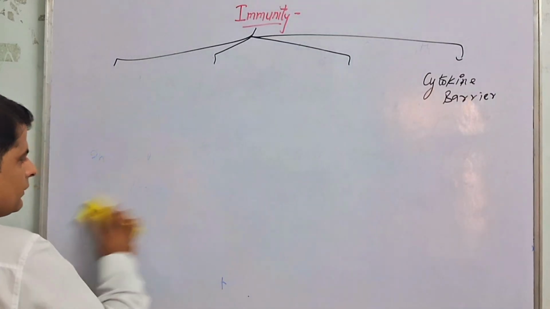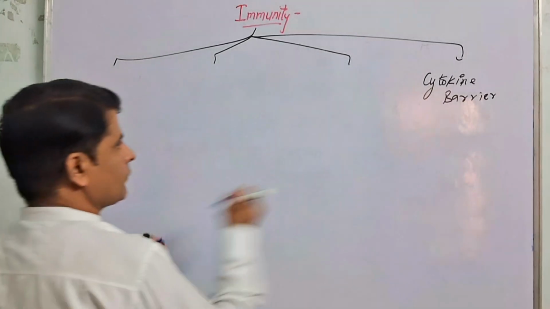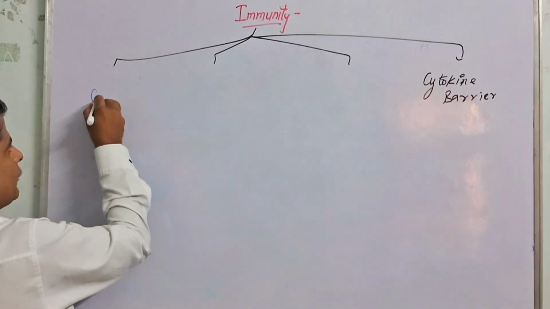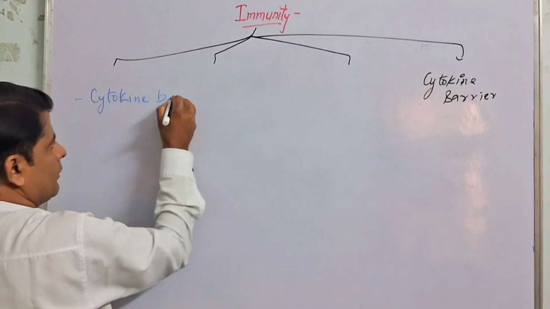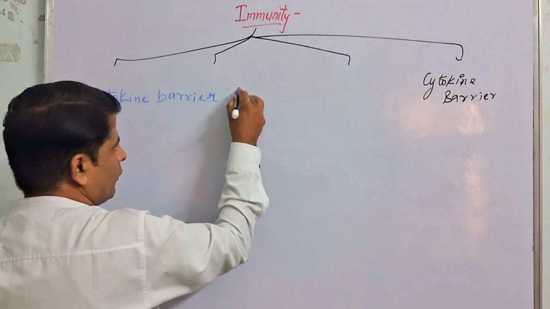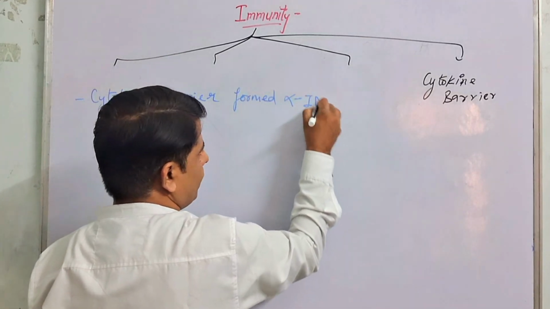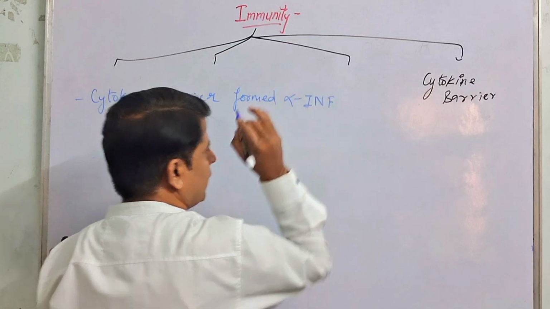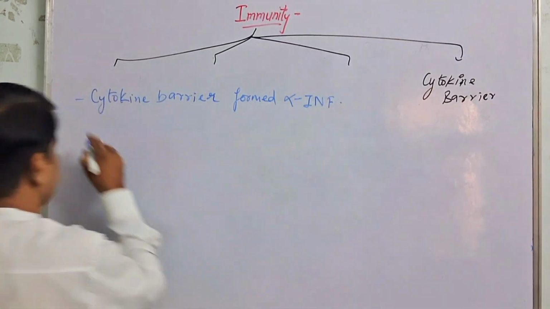Got it? The cytokine barrier is formed by alpha interferon, abbreviated IFN.